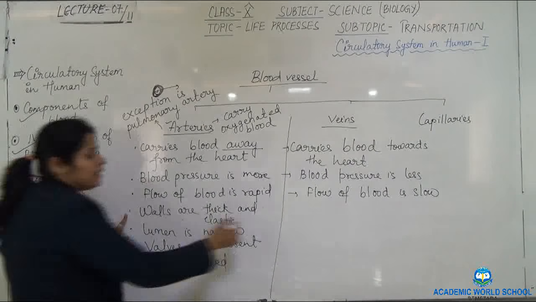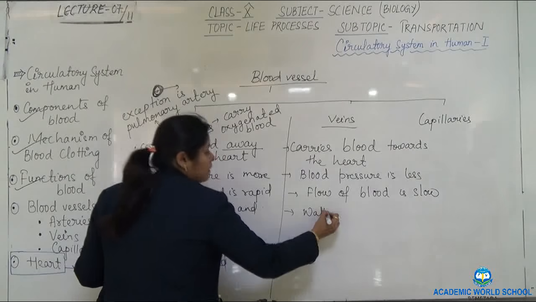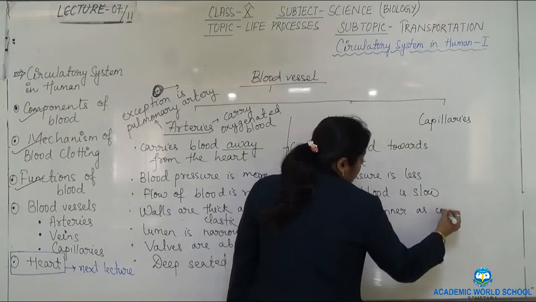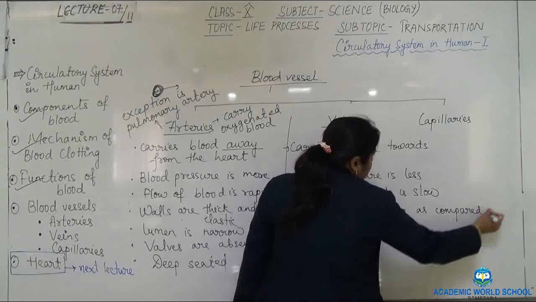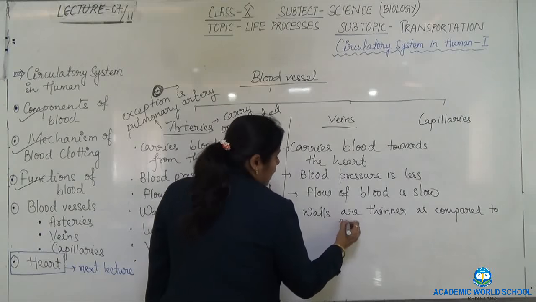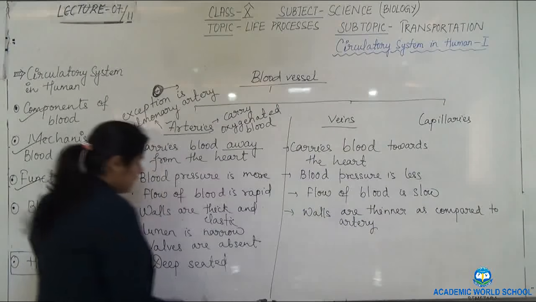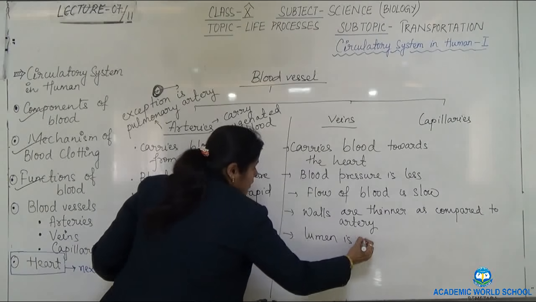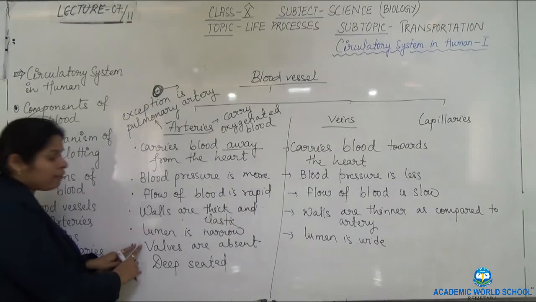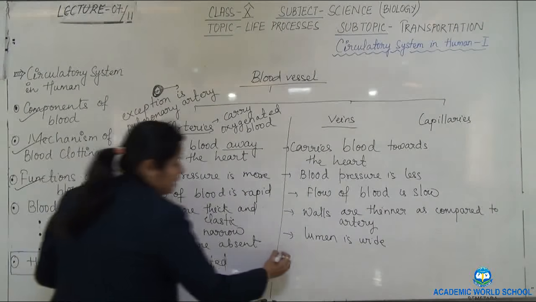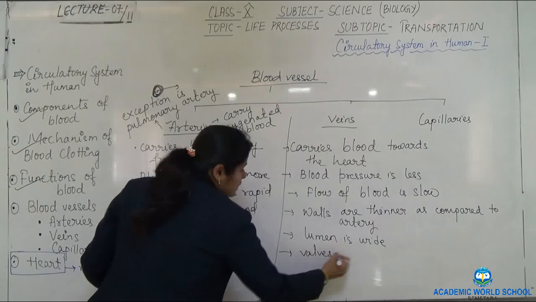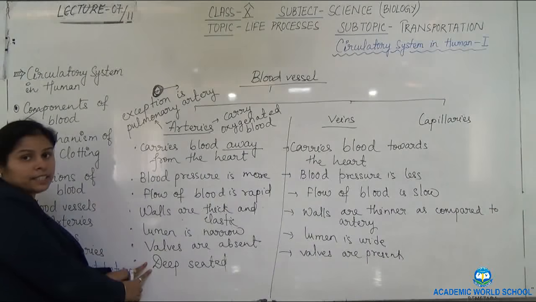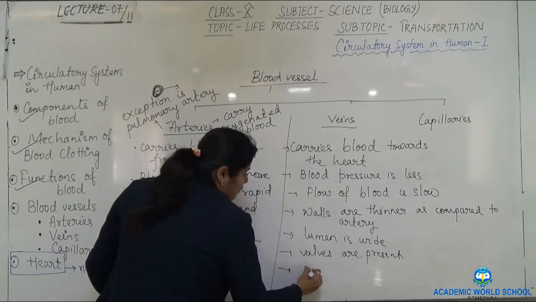In artery, walls are thick and elastic. Here walls are thinner as compared to artery. What was the next point? Lumen is narrow. So here lumen is wide. In artery, valves are absent. Here valves are present. Artery is deep seated. Vein is superficial.